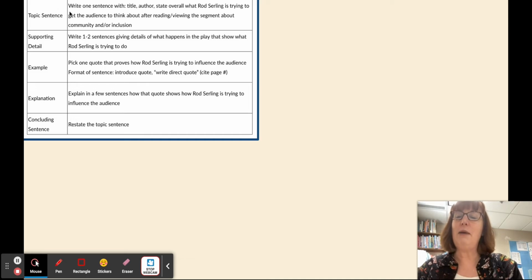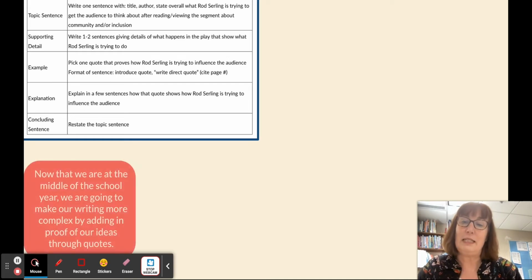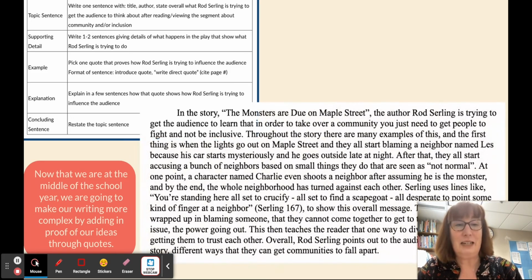So, to do that, my paragraph is going to have 5 things: topic sentence, supporting detail, example, explanation, and concluding sentence. And several of these things can be more than just one sentence because we're going to make our writing more complex now that we're in the middle of the school year by adding proof through ideas and through our quotes. So the topic sentence needs to have a number of things.